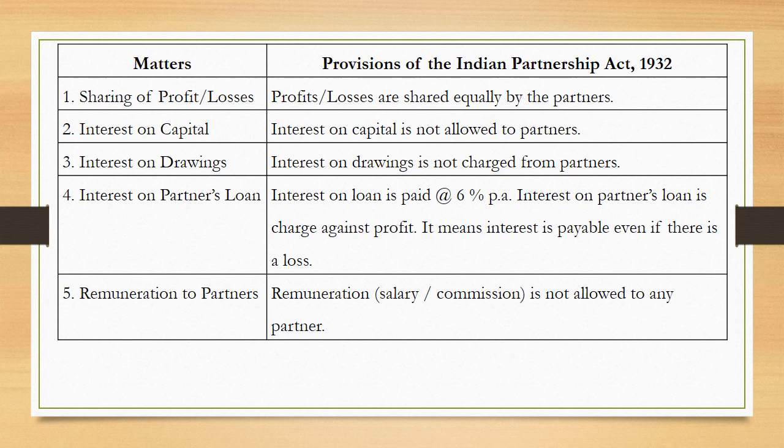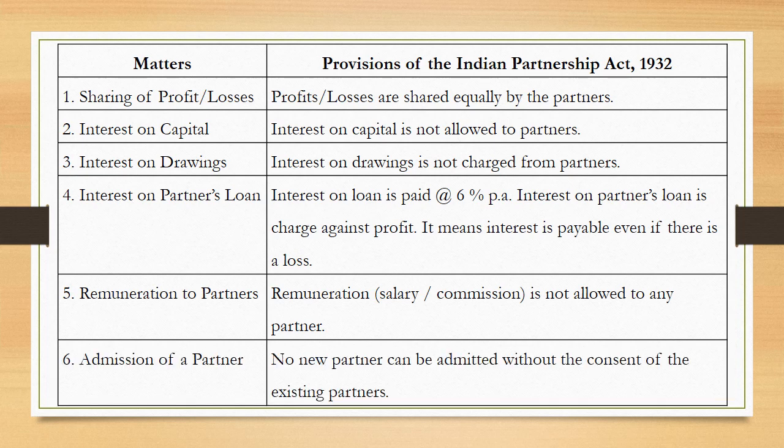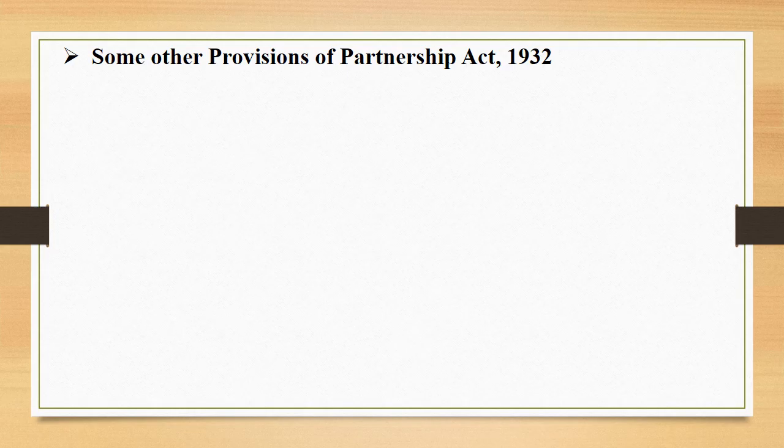Point number 5, remuneration to partners. Remuneration in the form of a salary or a commission is also not to be allowed to any partner in the absence of partnership deed. Point number 6, admission of a partner. No new partner can be admitted without the consent of all the existing partners. So all these 6 cases are really very important to be taken care of. Let us now go through some other provisions of Partnership Act 1932.